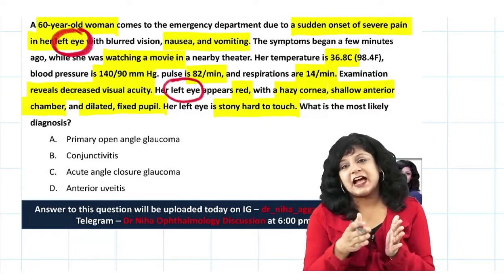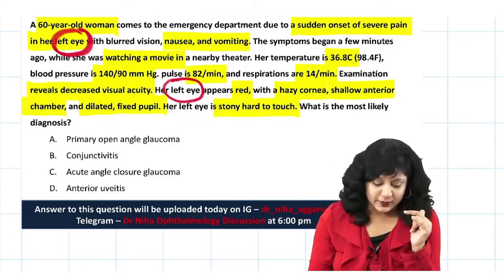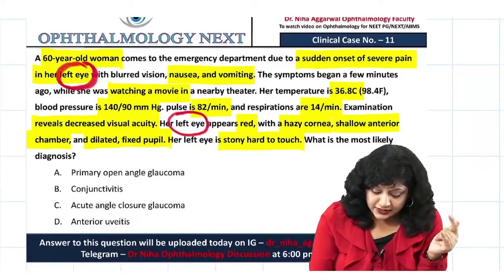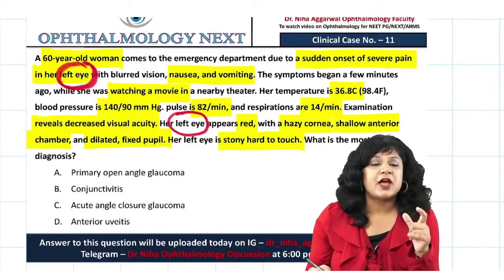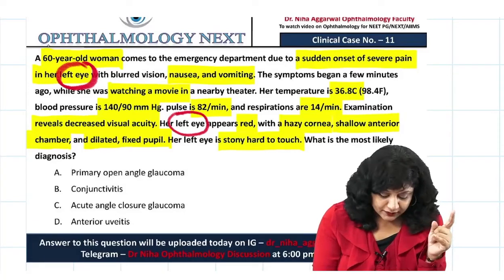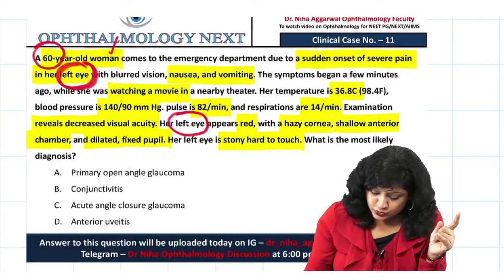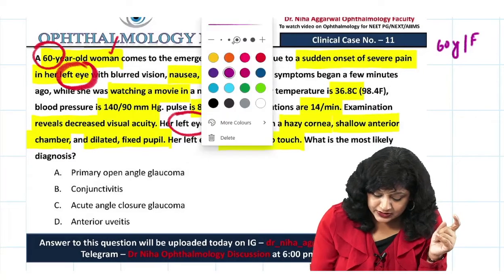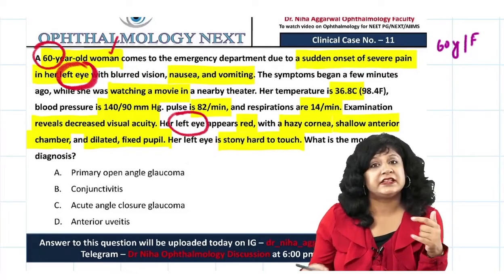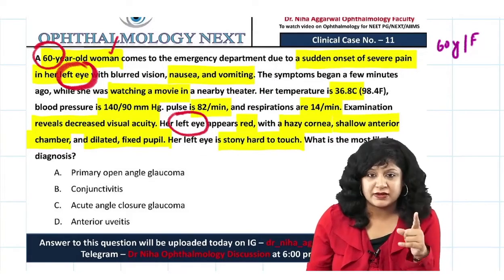So let's see how to approach such kind of a question. Now what are the important things that you have to take into notice? First of all, the age, 60 years, and she is a female, because certain things are common in males, certain things are common in females.